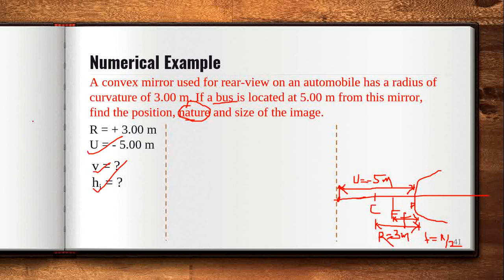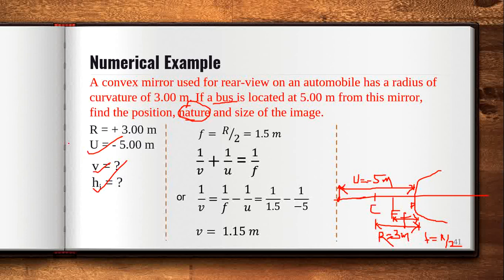Now, r is given, u is given, and what is the formula? 1 upon u plus 1 upon v is equal to 1 upon f. F is not given, so we can calculate f from r. So first point is we have to calculate f from r, as r by 2 is equal to 1.5 meter, and this is the mirror formula you have to use. So u is given, now you have f, now you can calculate 1 upon v is equal to 1 upon f minus 1 upon u. So 1 upon 1.5, because this is the radius of curvature.